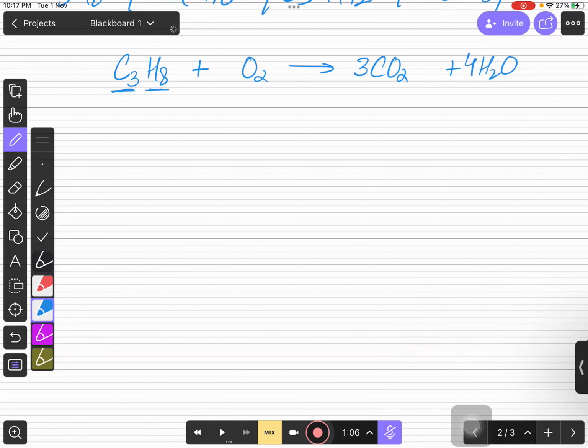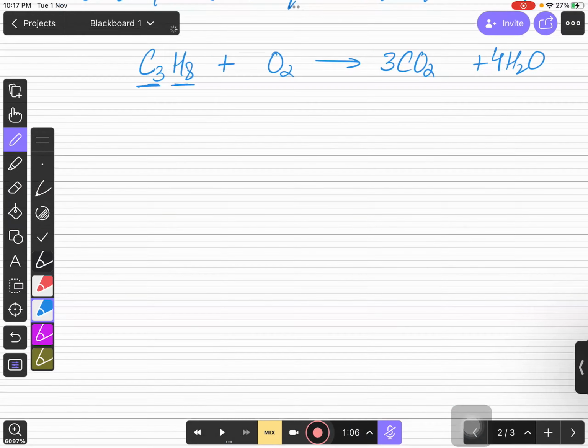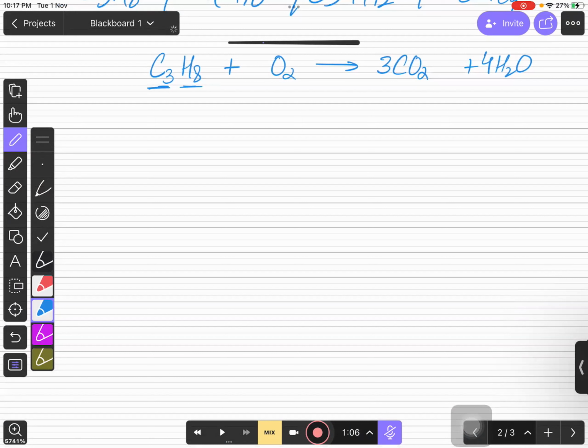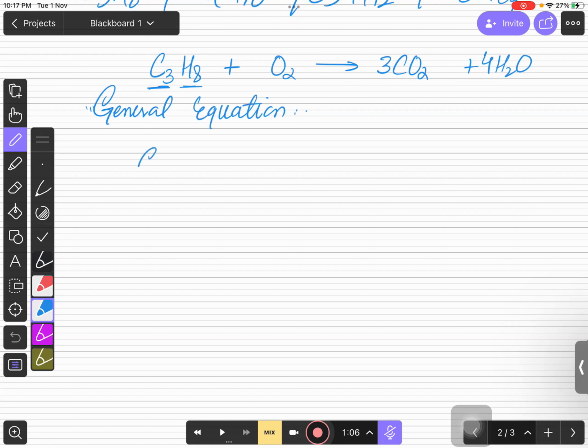So actually in our syllabus we have a general equation for this as well, okay? इसका जनरल पैटर्न शो करती है. So you can say that the general equation of combustion is saying that, whatever the hydrocarbon you have, the number of carbons in the hydrocarbon is always equal to the number of carbon dioxide molecules produced, right?